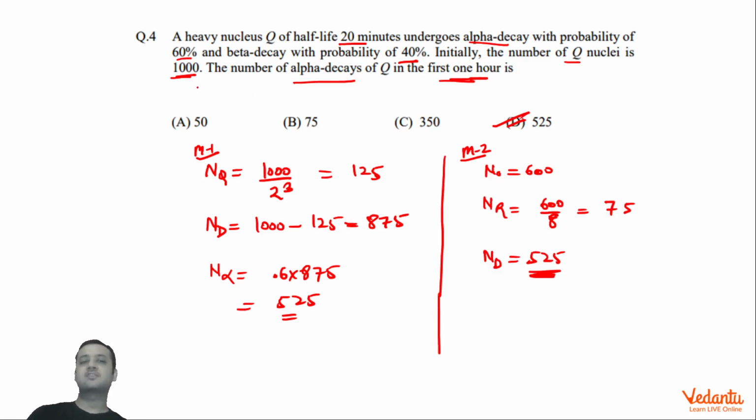In this case, we are assuming that radioactivity can be applied, although the number of nuclei is 1000, which is not very large, but still we have applied the law of radioactivity. So that's it. Thank you. I hope you would have understood the solution. That's it.